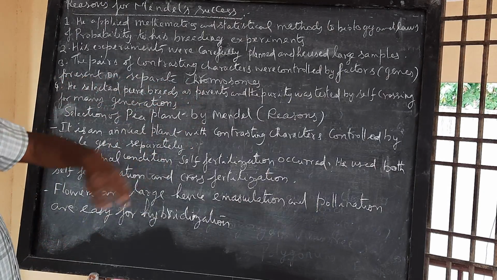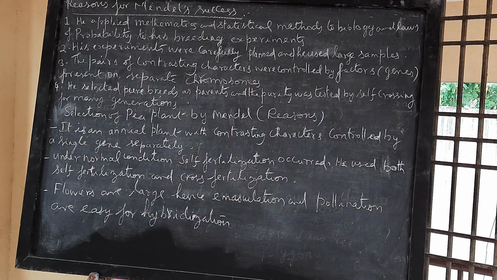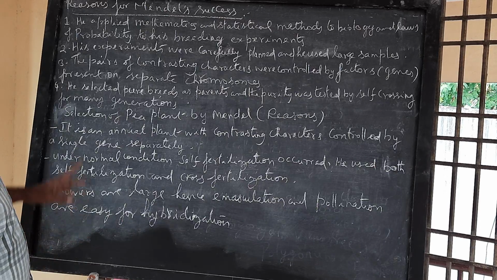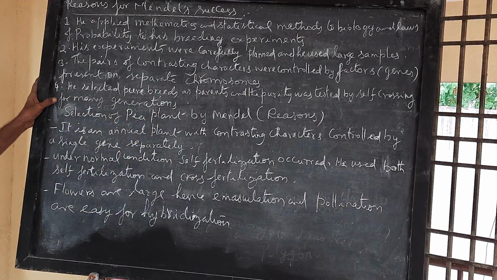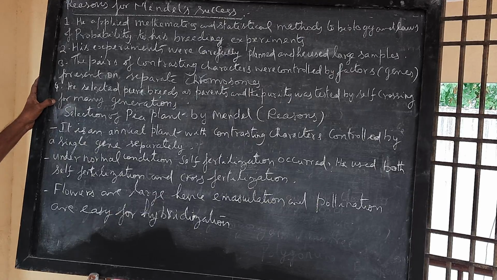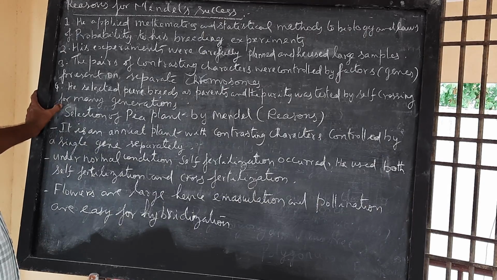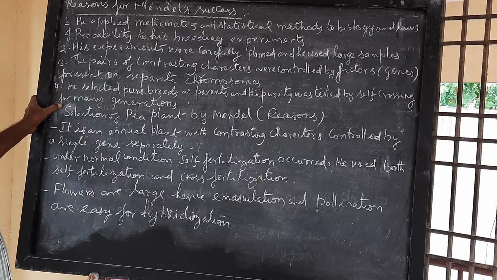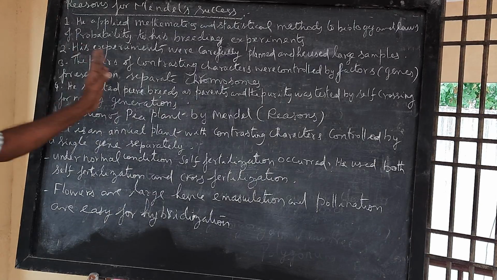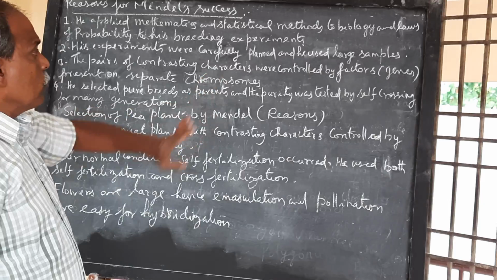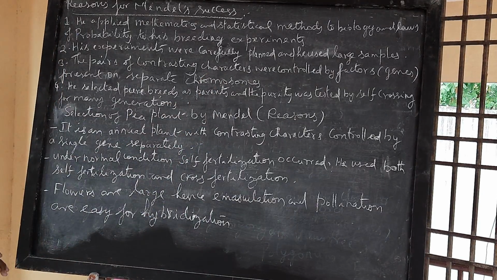The pairs of contrasting characters were controlled by factors, genes present on separate chromosomes. He selected pure breeding parents, and the purity was tested by self-crossing for many generations.